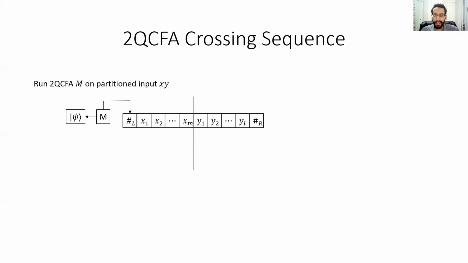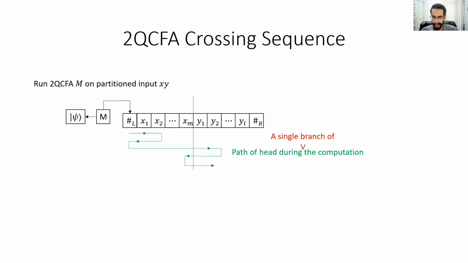In particular, suppose we try to mimic the definition of deterministic crossing sequences by considering the path the head takes during this computation. Then we immediately run into a problem, as quantum measurement is a probabilistic process, and so whenever a 2QCFA performs a quantum measurement, the machine probabilistically branches according to the different possible measurement outcomes. And so what we've really illustrated here is the path taken by the head in a single branch of the computation.